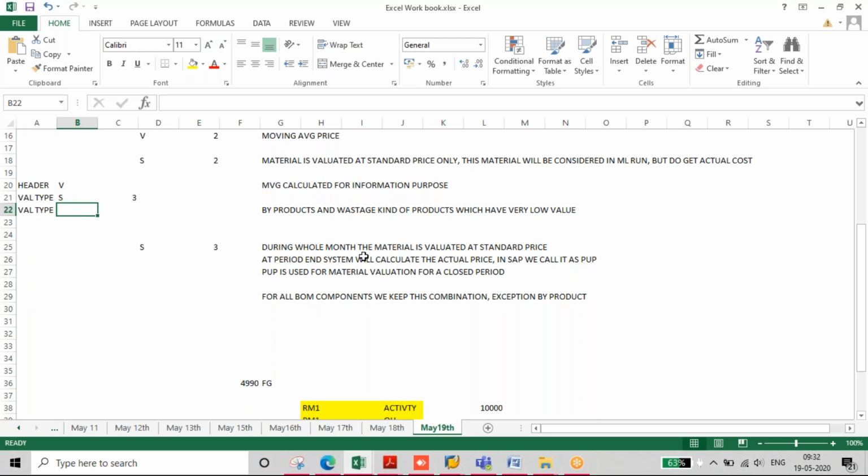The header will have V without any 1, 2, 3. That will have only the valuation category. When it is V, price determination will not be applicable. But here it is always V with 2 only, right? Yes, 2 only. So that means here also V with 2, and S with 3. The header material will be with V and 2.